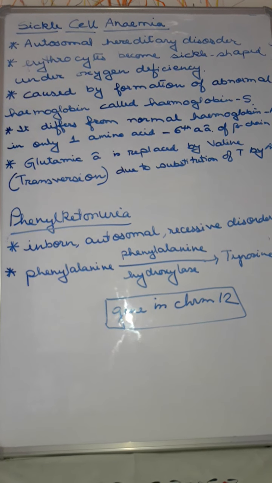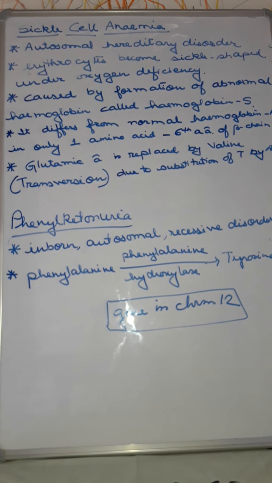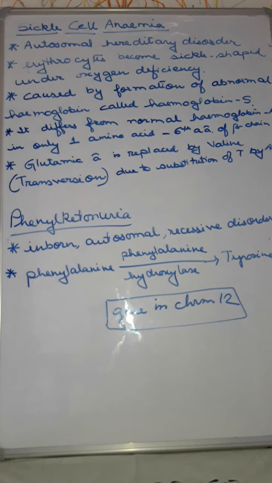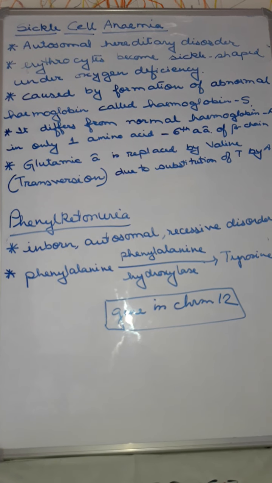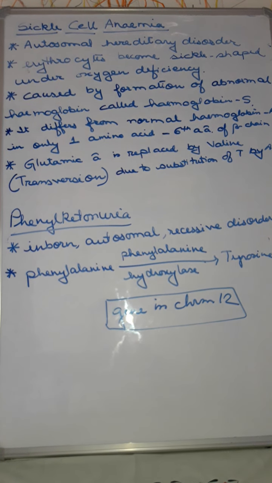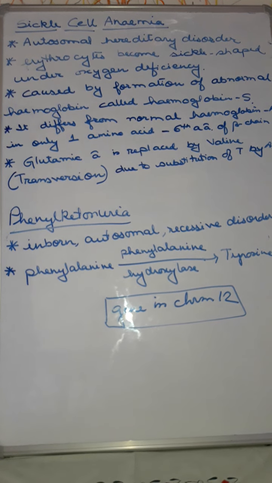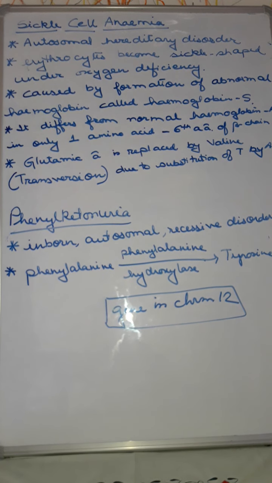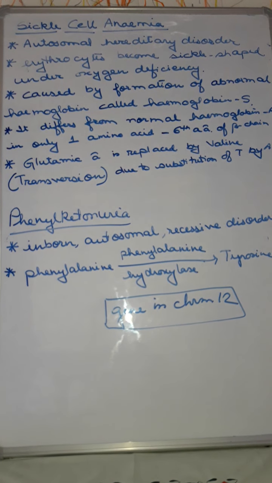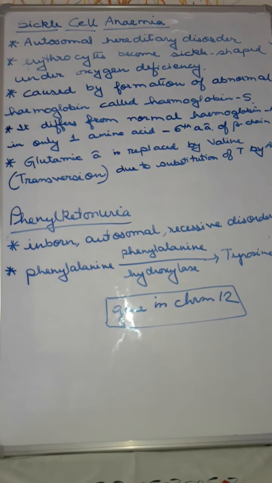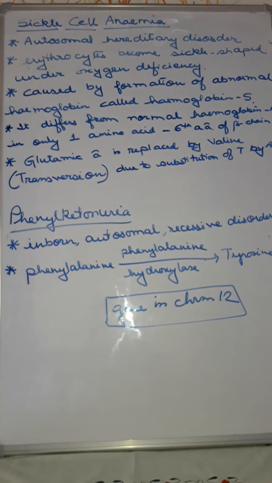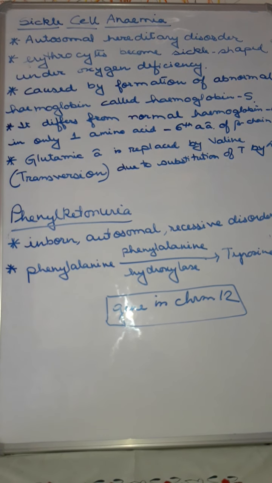That is, the offspring produced will be homozygous normal, heterozygous carrier and homozygous sickle cell individuals in the ratio 1:2:1, because in the last class we said that these Mendelian disorders strictly obey the Mendelian principle. So accordingly they will occur in the ratio 1:2:1.